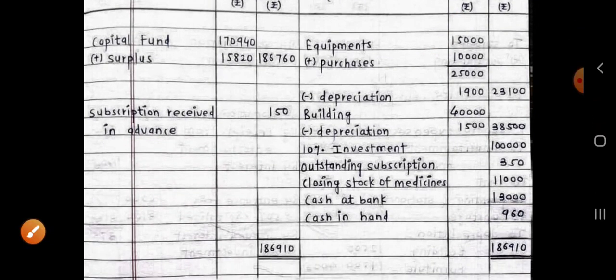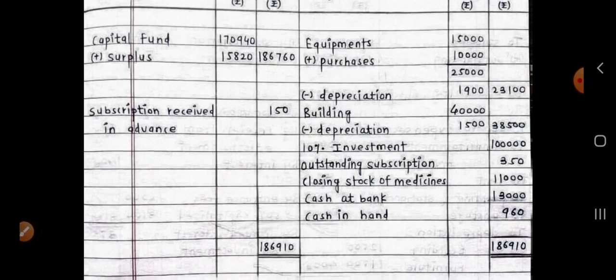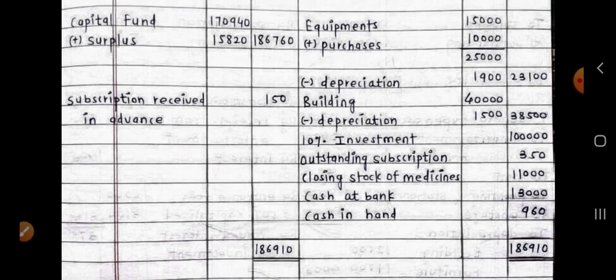Building, we had a building of rupees 40,000 during the year with us, and we have depreciated it by rupees 1,500 as per the adjustment. So in the outer column we can see the net amount of building, 38,500. 10% investment, though the percentage is given here, there is no hidden adjustment, meaning whatever interest was to be received has been received. So we can't show any interest accrued on investment because it's already received. So we have directly shown this amount in the outer column, 1 lakh.